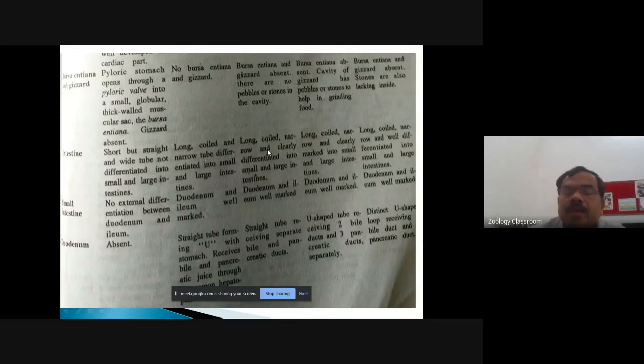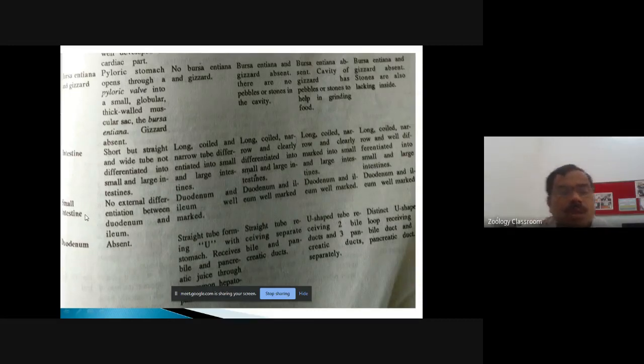Then in reptile, the intestine is long, coiled, narrow, clearly differentiated into the small and large intestine. The similar condition is also observed in the bird, and in the mammal there is a similar condition, but there is a well demarcation between the small and large intestine. It is a long and coiled tube.